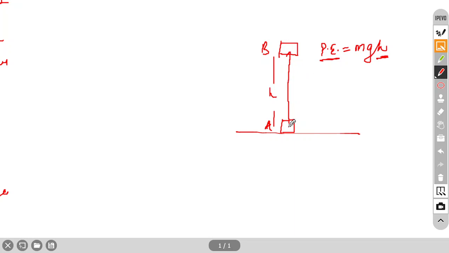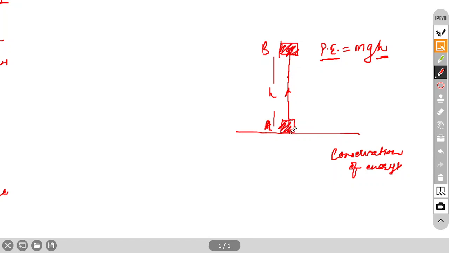Because you did some work on this, so you lost some energy, because you are moving this object to this position. So you are doing some work, and your energy will go somewhere, because conservation of energy is always followed. There is no exception for the conservation of energy. So your energy will be stored in this object. That's why we call it potential energy. So its potential energy will increase. It will be stored in this object.